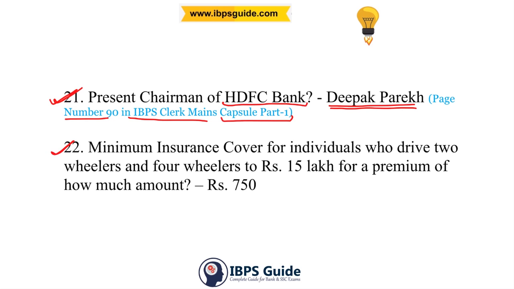And the 22nd question is minimum insurance cover. If you are having a 2-wheeler or a 4-wheeler which costs up to 15 lakhs premium, the minimum insurance cover the individual should have is rupees 750.